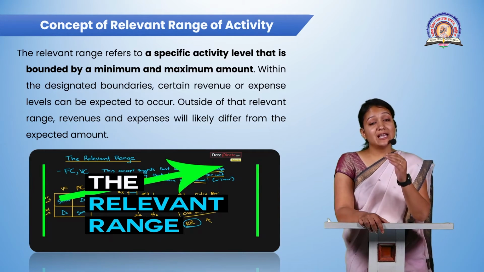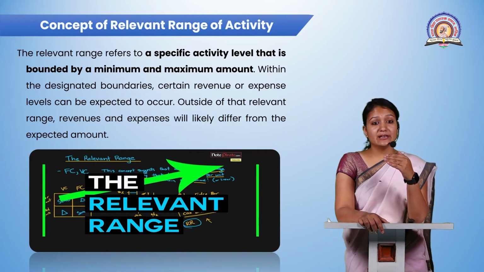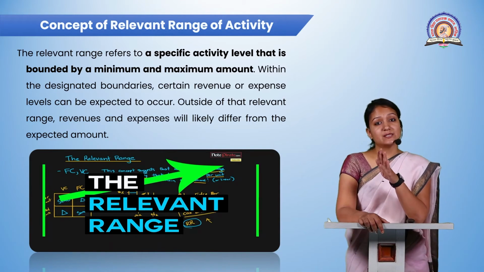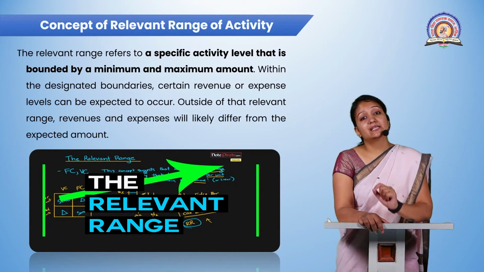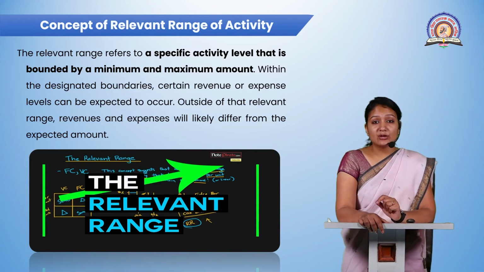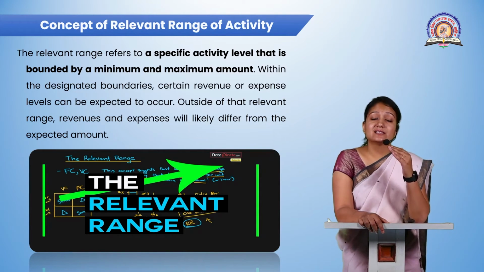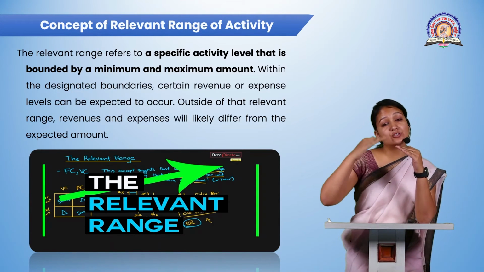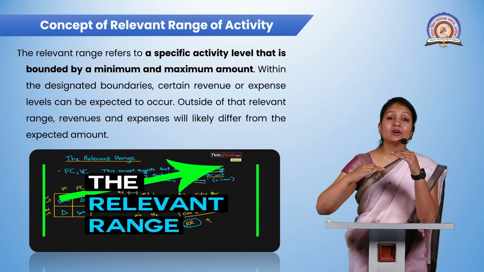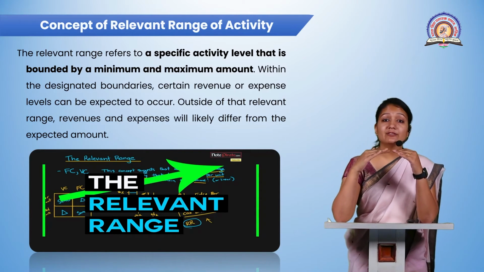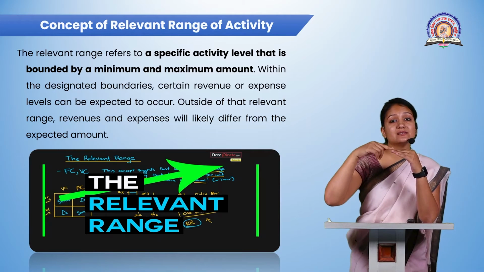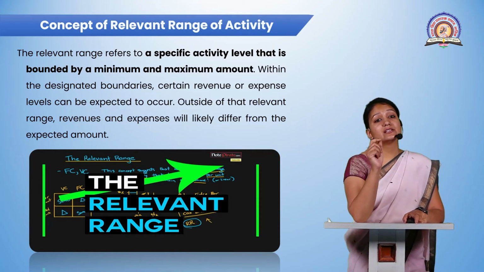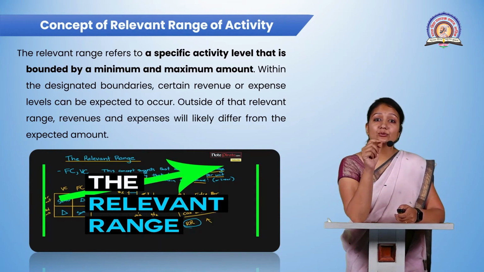And outside of that relevant range, revenues and expenses will likely differ from the expected amount, so the company has to identify the gap. Because the company has set a standard, and the actual is going to vary. The company has to identify the gap: if it is up, what is the gap, and if it is down, what is the gap. So that is the relevant range of activity set by the company to have a particular cost.